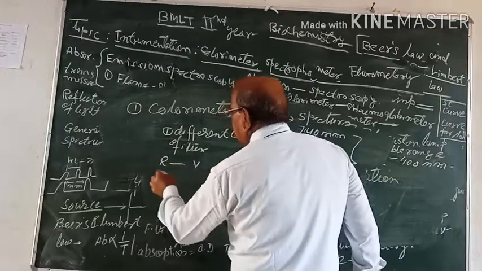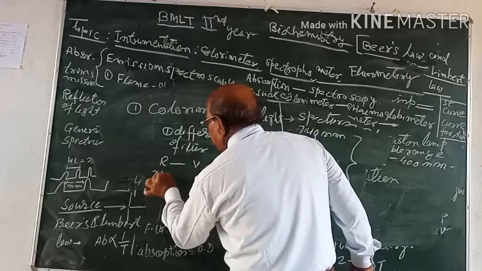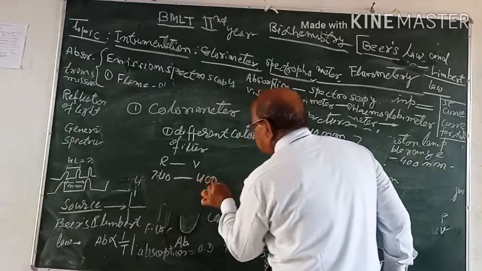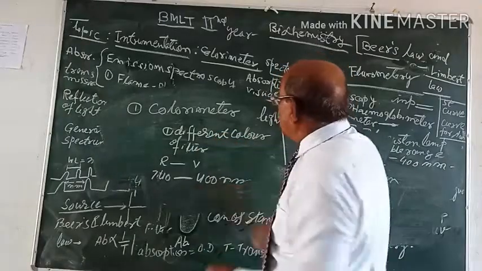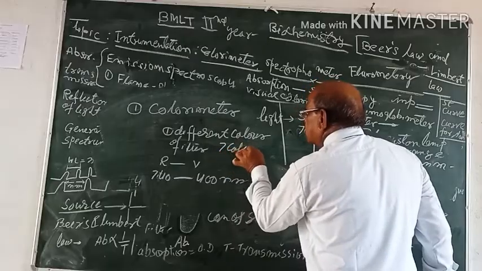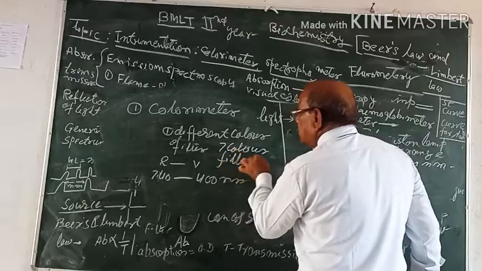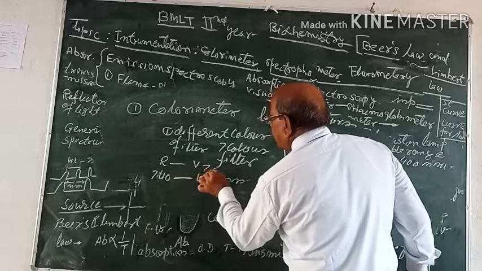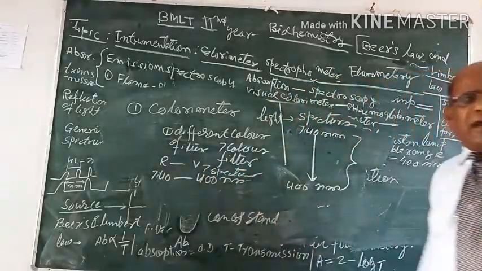There are different wavelengths, that is from 740 to 400 nanometer, and these 7 colors of filter give 7 spectrum. Do you understand the fact?